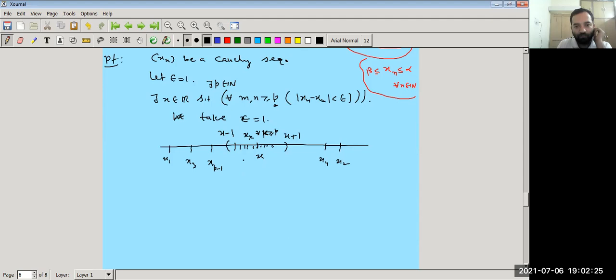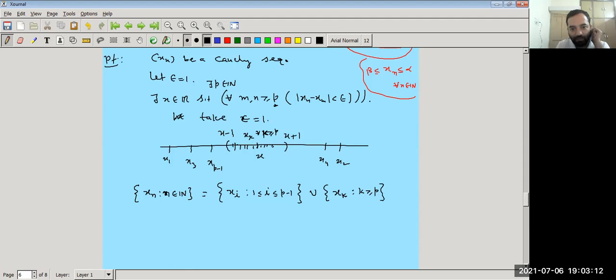So we can write this set {xn : n belongs to the natural numbers} as a union of two sets: first, all xi such that i lies between 1 and p − 1, and the second, all xk such that k is greater than or equal to p.